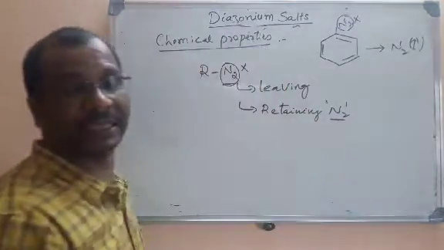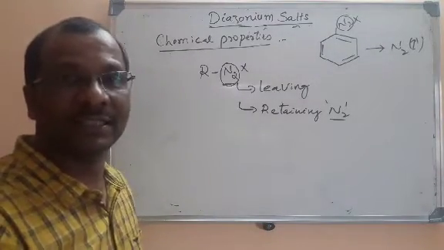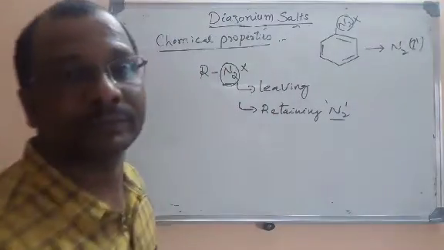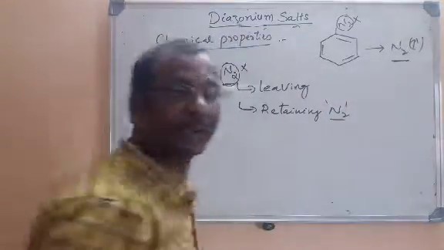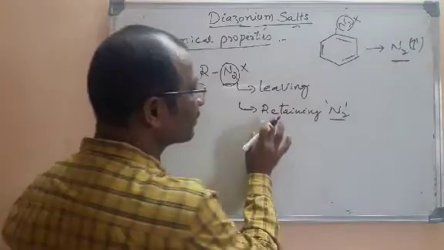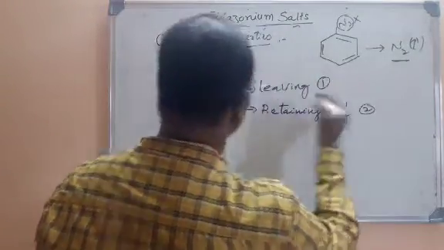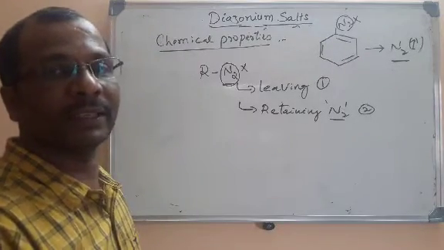Retaining means keeping that nitrogen. So the diazonium salts have two types of reactions. In some reactions, that nitrogen will be detached from the molecule and removed in the form of nitrogen gas. In other reactions, the second type, nitrogen will be retained.